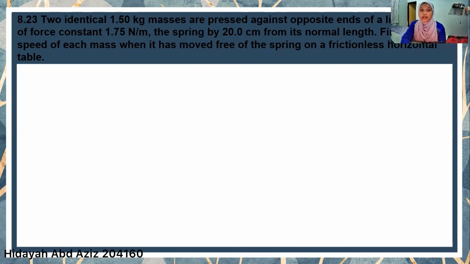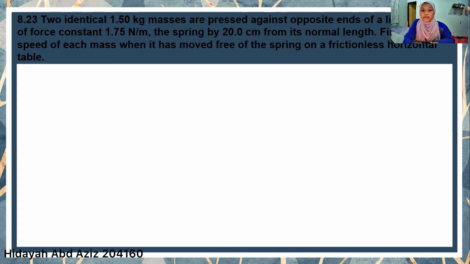Two identical 1.50 kilogram masses are pressed against opposite ends of a light spring of force constant 1.75 Newton per centimeter. The spring is compressed by 20 centimeter from its normal length. Find the speed of each mass when it has moved free of the spring on a frictionless horizontal table.